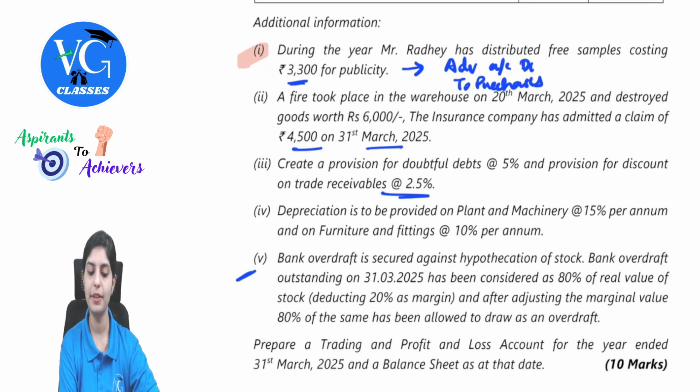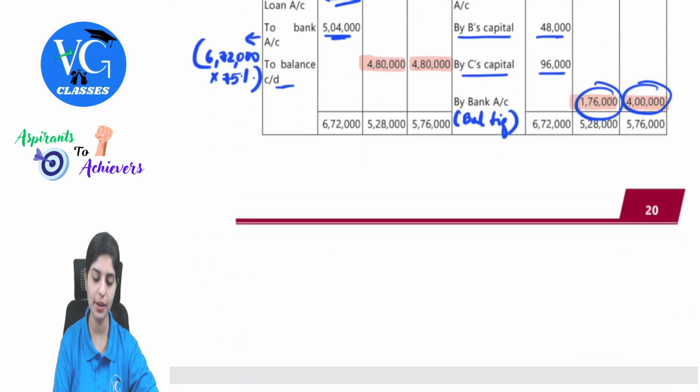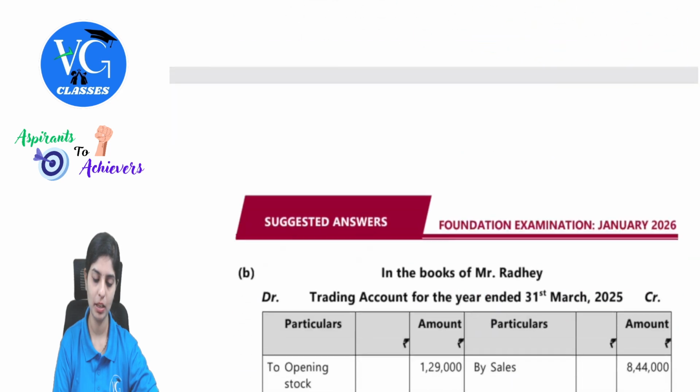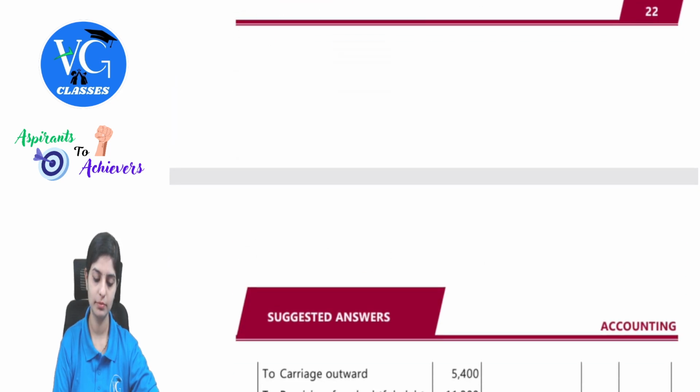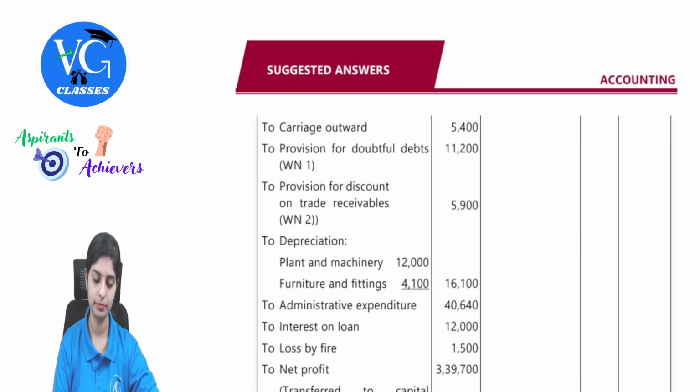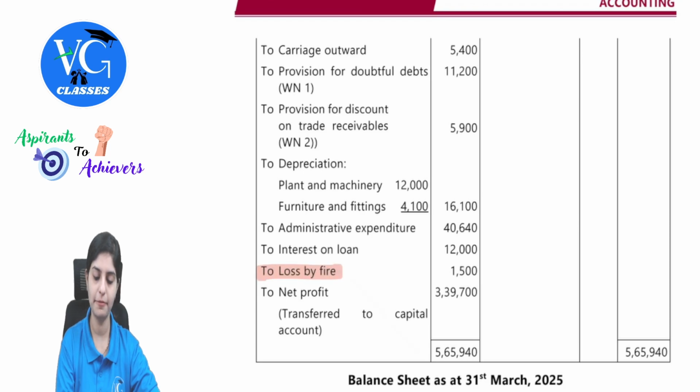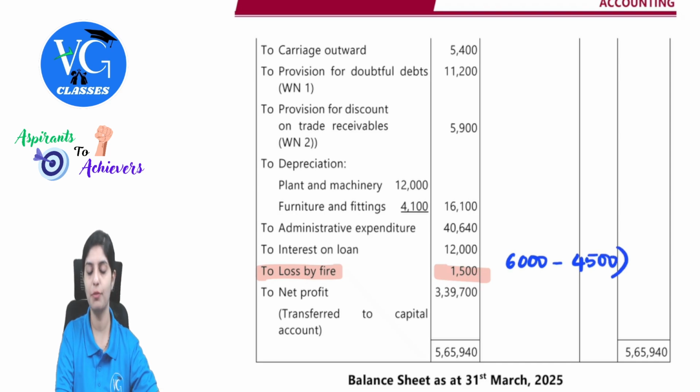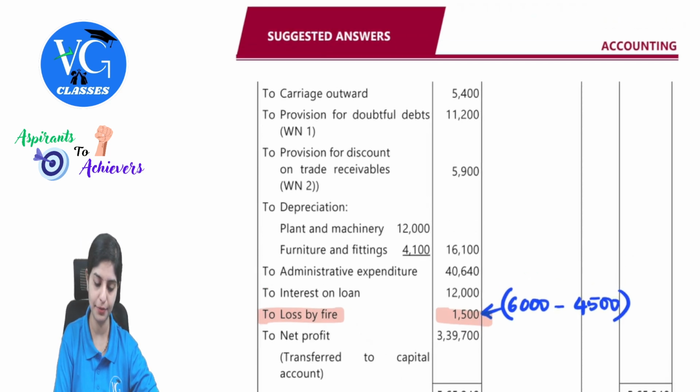A fire took place in the warehouse on 20th March and destroyed goods worth 6,000. The insurance company has admitted a claim of 4,500 on 31st March. First of all, the goods lost will be your loss. That needs to be recorded in your profit and loss. See, loss by fire. Understand one thing, 6,000 was the total goods lost by fire. In that, the insurance company has accepted a claim for 4,500. So your net loss will be 1,500. That is how this value has been arrived at.